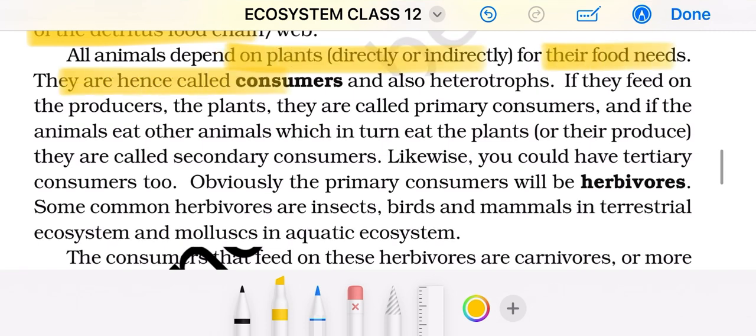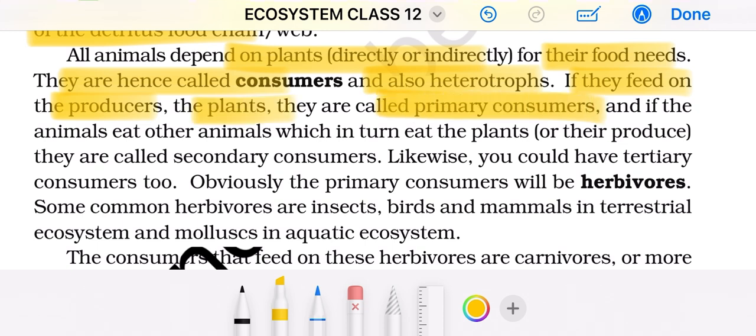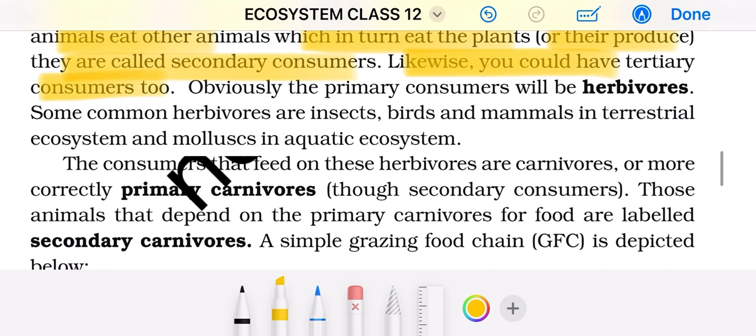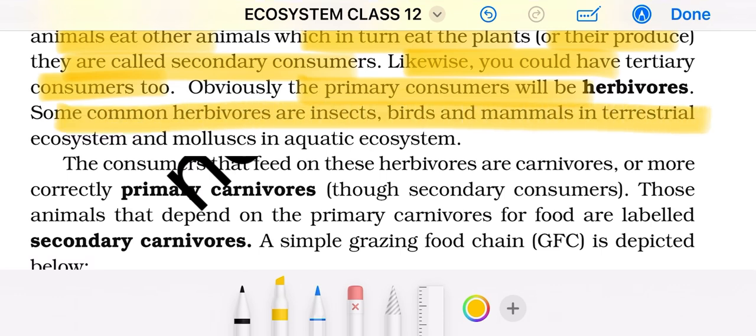All animals depend on plants for their food needs. They are hence called consumers and also heterotrophs. If they feed on the producers, the plants, they are primary consumers. If the animal eats another animal which in turn eats plants, they are secondary consumers. Likewise, you could have tertiary consumers too. Obviously, the primary consumers will be herbivores. So some common herbivores are